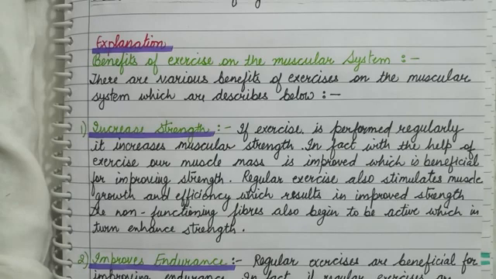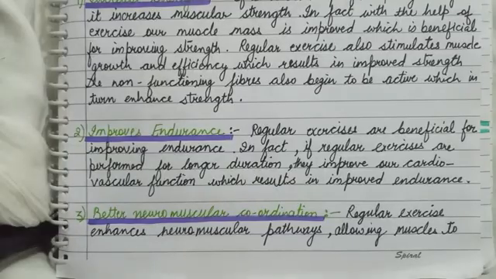Regular exercise also stimulates muscle growth and efficiency, which results in improved strength. The non-functioning fibers also begin to be active, which in turn enhances strength. Improves endurance. Regular exercise is beneficial for improving endurance. In fact, if regular exercises are performed for longer duration, they improve our cardiovascular function, which results in improved endurance.